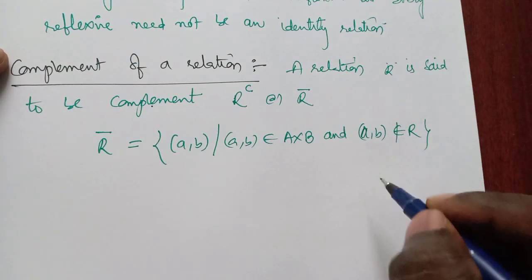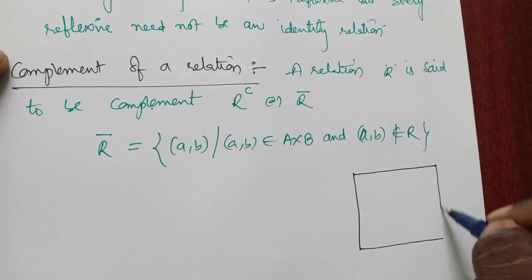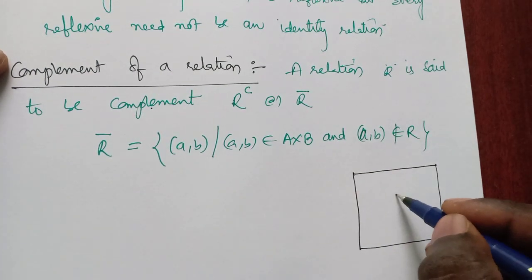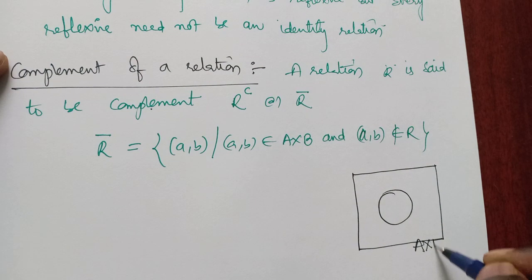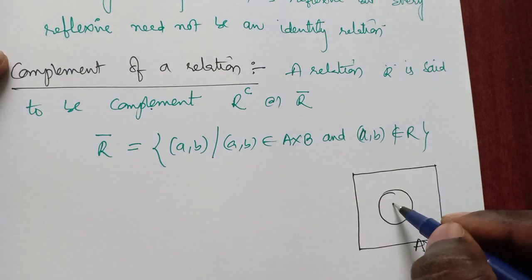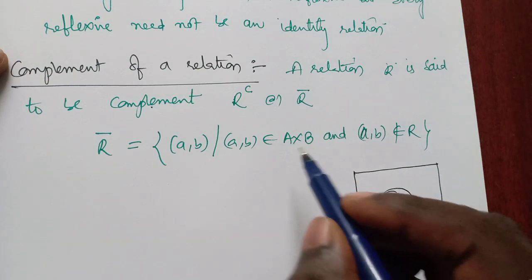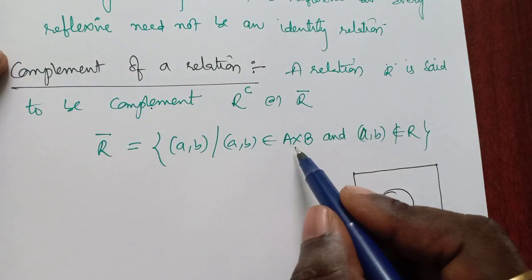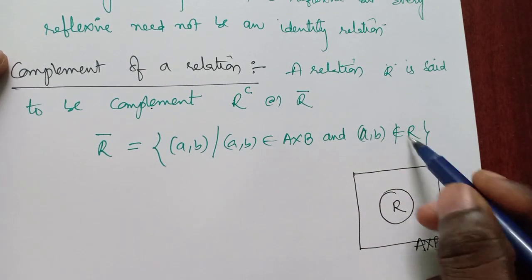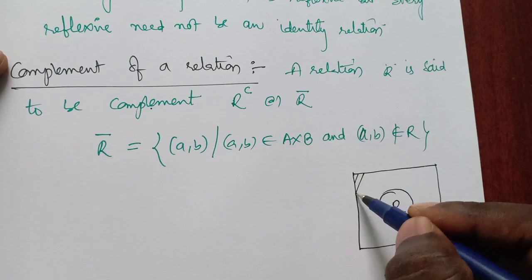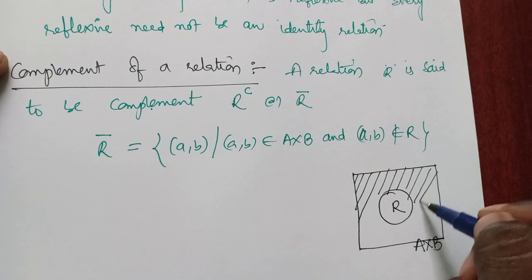From this figure, observe carefully. From this figure you will know what the complement is. Suppose this box is nothing but A cross B and the circle is R. So R complement consists of the elements in A cross B but not in R, which means this is what we have in our complement.